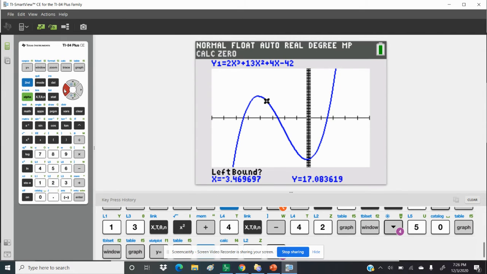So I'm going to put my cursor to the left of it and hit enter, and to the right of it and hit enter, and hit enter again. Well, that's negative 5.414214. That is not a fraction that I recognize. So I'm going to go on and move to the next one.